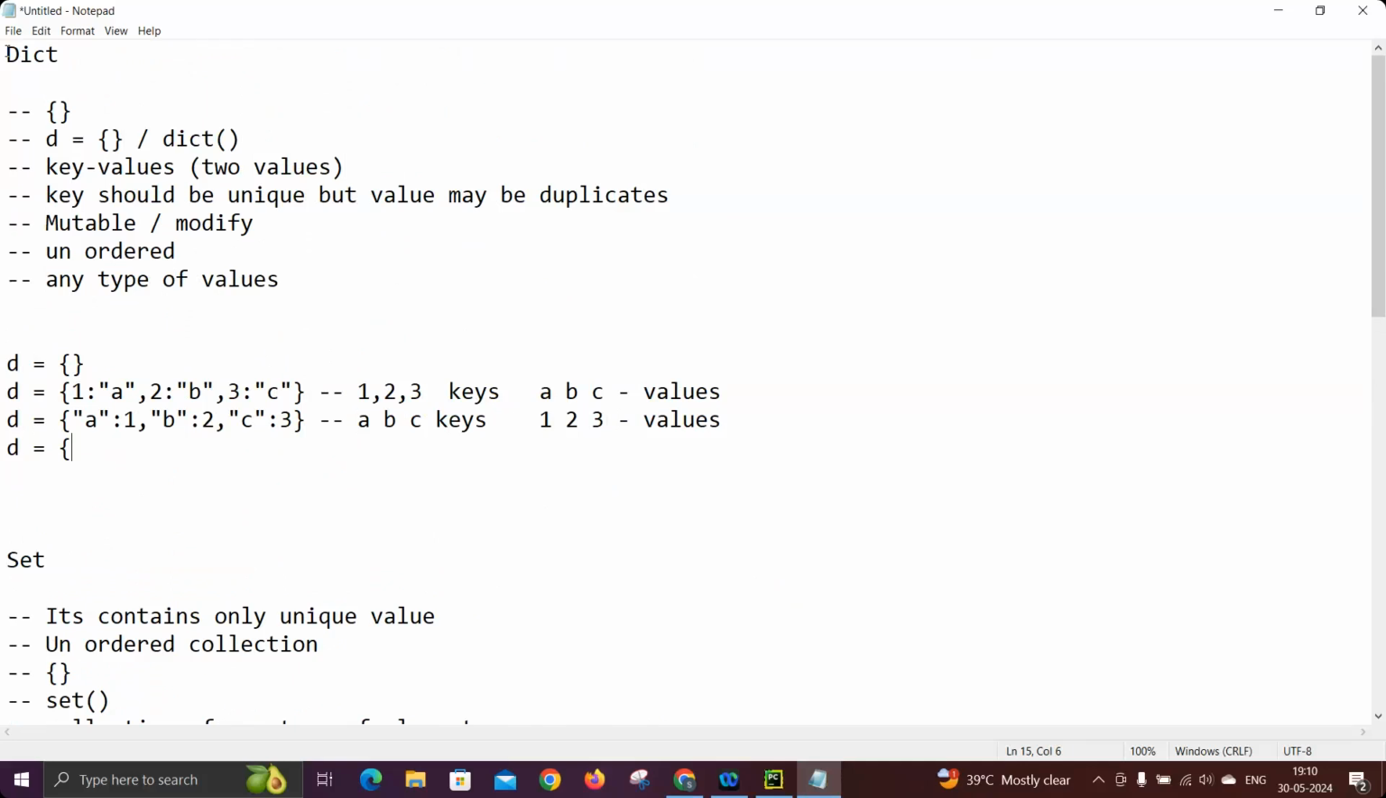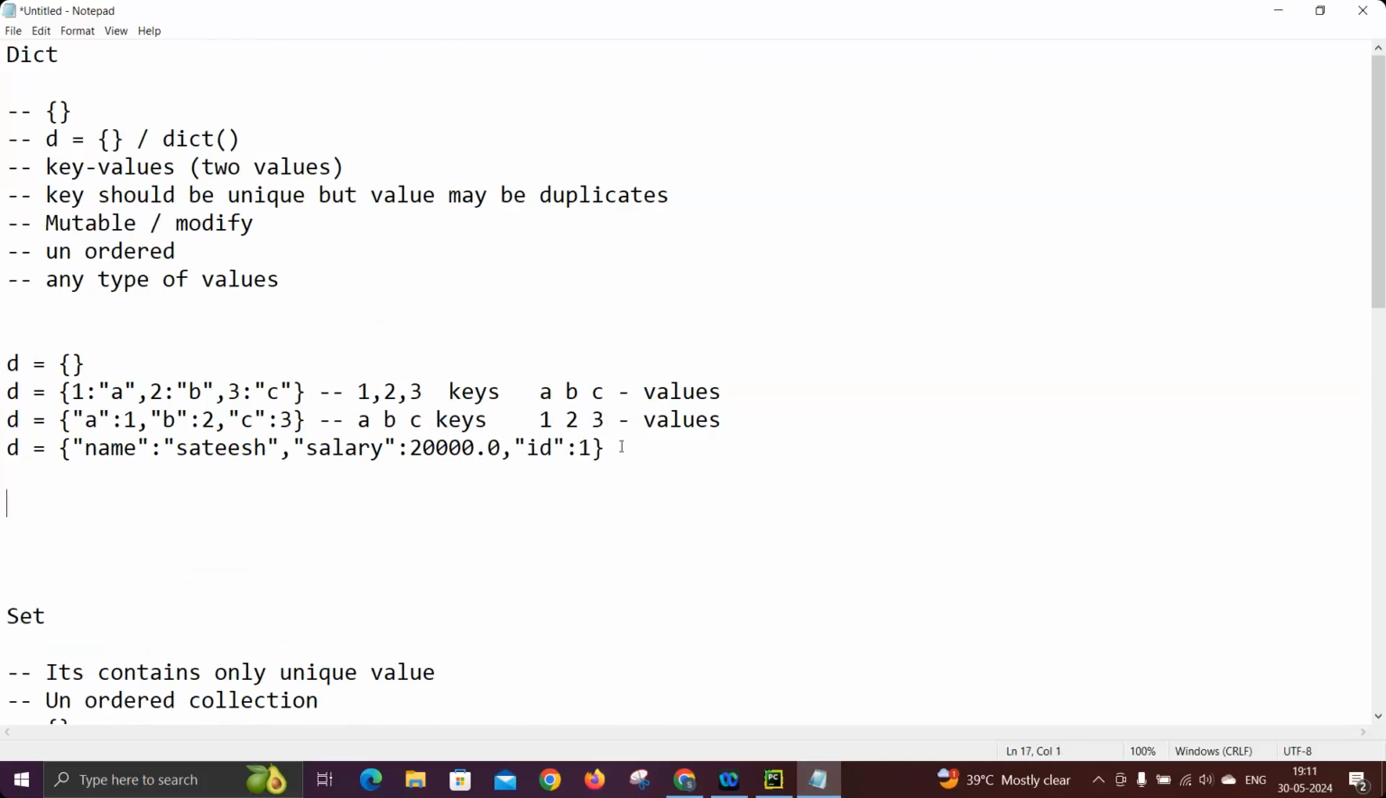And also you can store multiple combinations. For example, name I'm taking as Satish. Let's take both left and right as strings, key and value. Maybe I'm taking salary as a string, and the value as a number. And something like ID, I'm taking ID as a number. Let's take salary as 20,000.0. So likewise you can combine the data in multiple combinations also. So that's what I'm concluding.